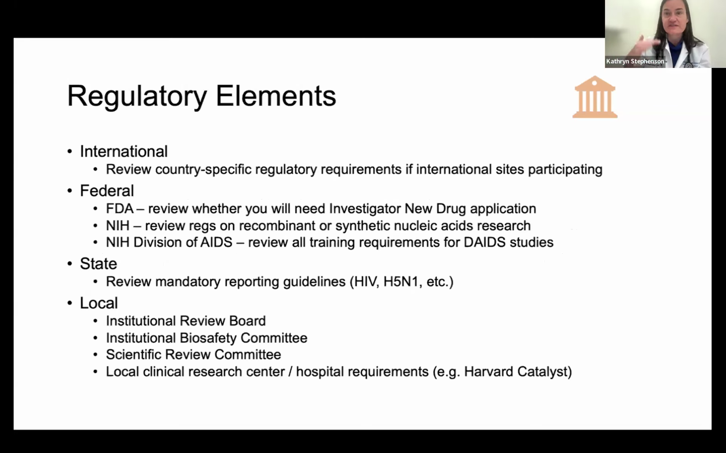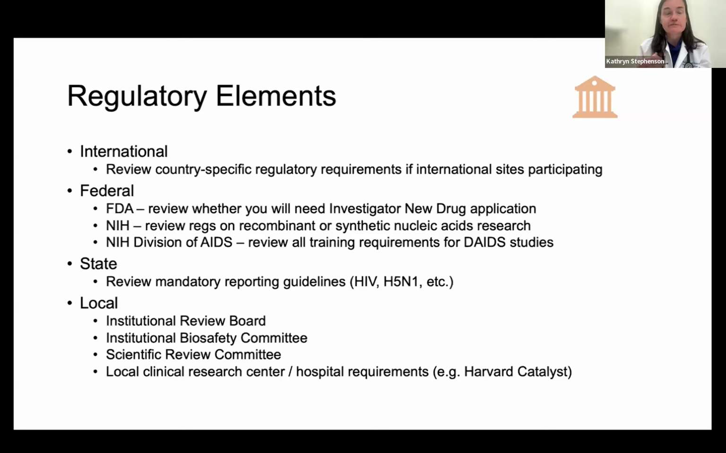So for the regulatory elements of these different levels, I want to point out a few common things. Like I said, there are international reporting requirements, but if you have an international site that is involved, and I know a lot of us do work, say in South Africa or other regions, Nigeria for our HIV projects, you do have to think about the local requirements, and those can be pretty extensive and time consuming.